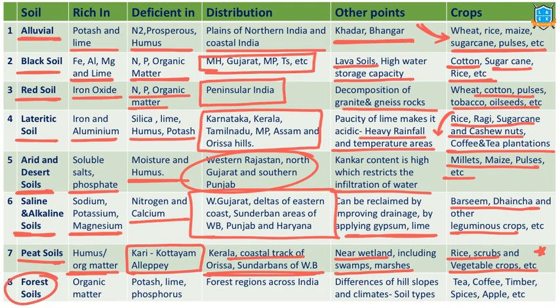Finally, forest soils. These are rich in organic matter, deficient in potash and lime. We have this particular soil in forest regions across India, but there are differences in quality based on the climate type, slope, etc. Tea, coffee, timber, spices, apple are some of the crops supported in forest soils.